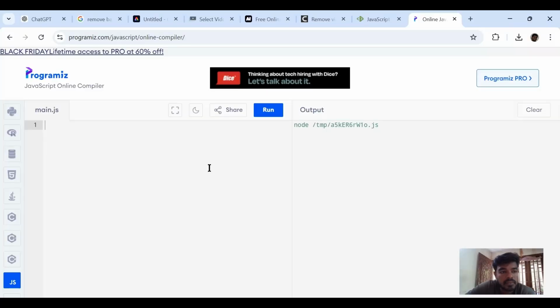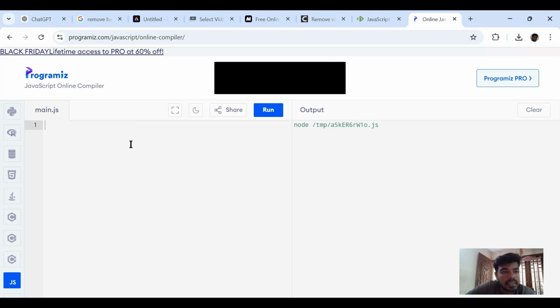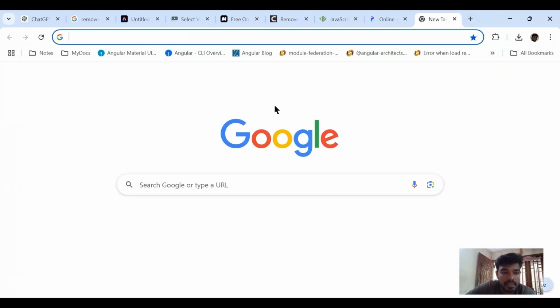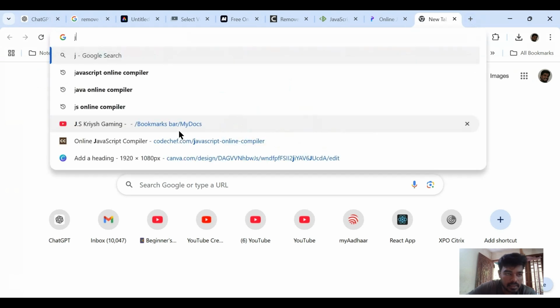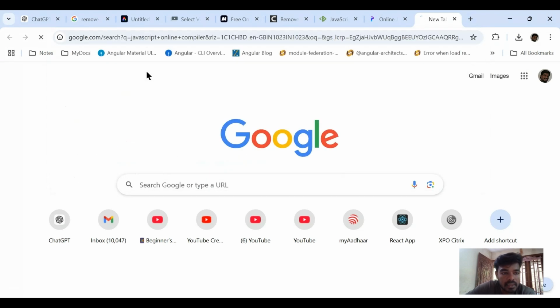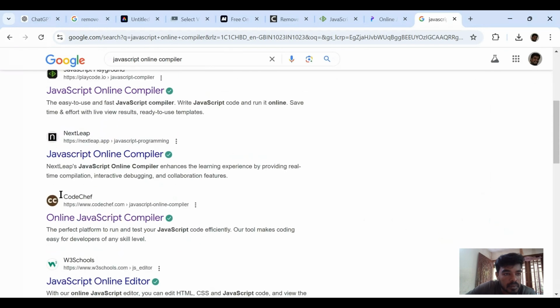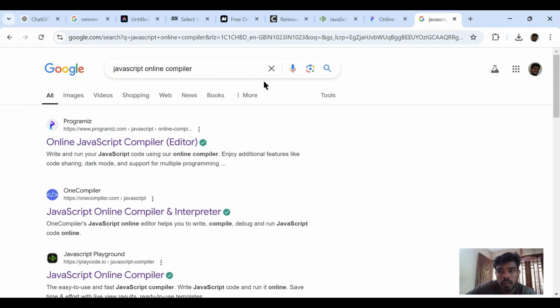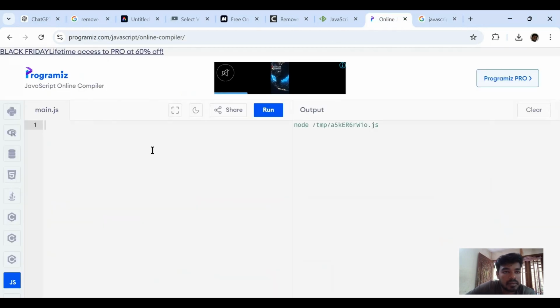Okay, let's start with the first question. Here I have opened a JavaScript online compiler. You can just open it by typing JS online compiler in Google. You may find many compilers available, and you can choose any one of them, no problem. I have opened this one; it was coming first, so I just opened it.